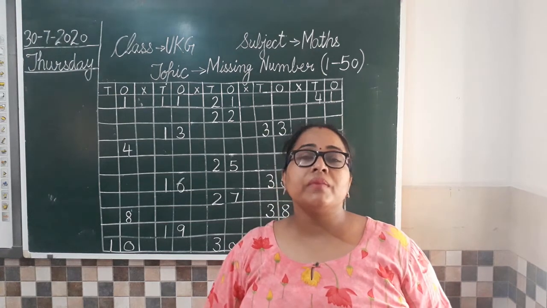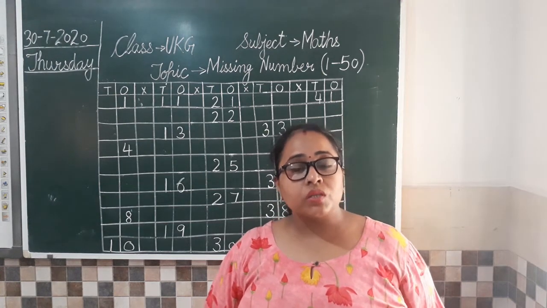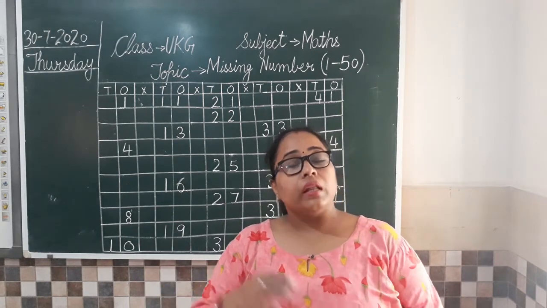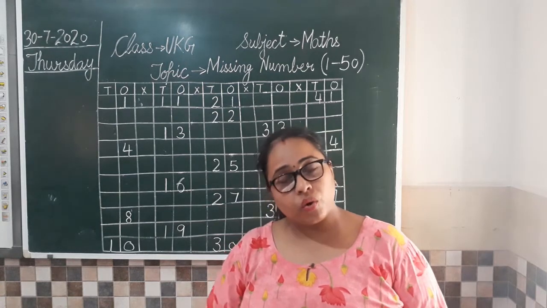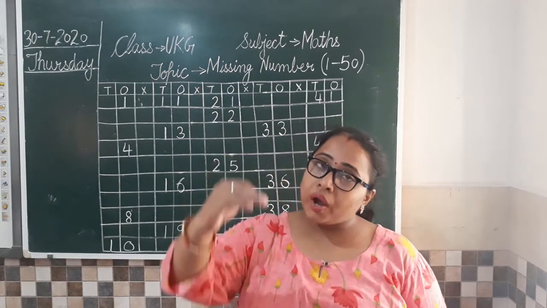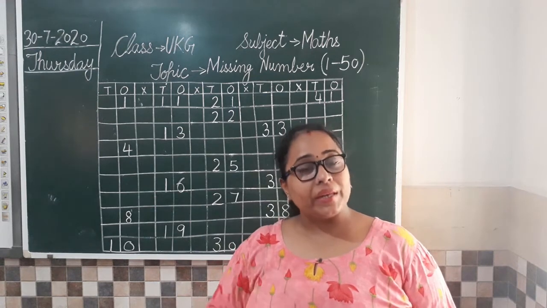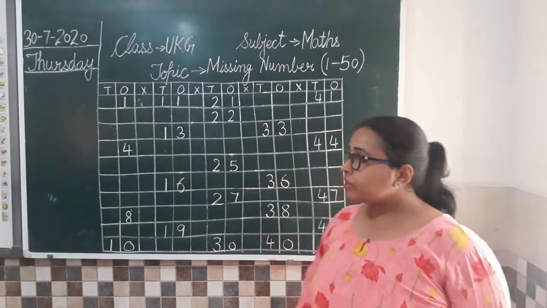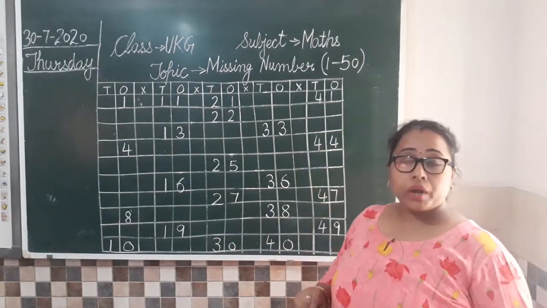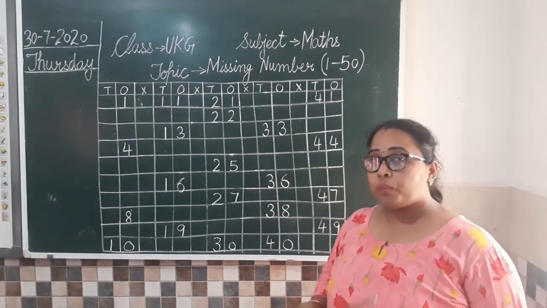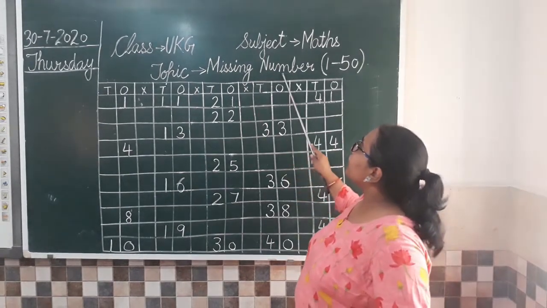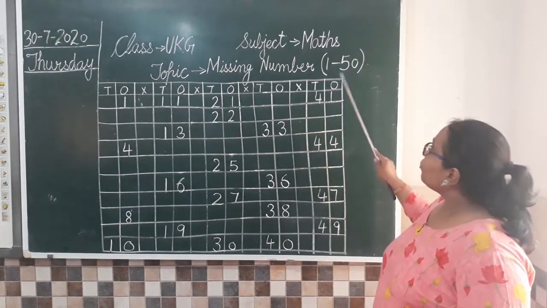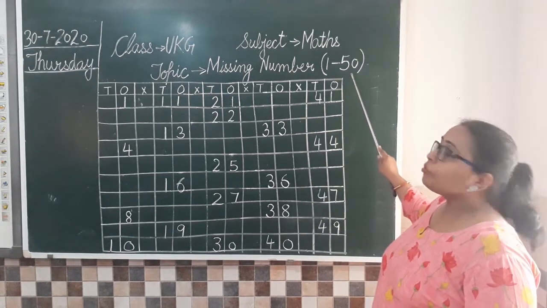Ma'am told you, missing number means the numbers which we have skipped. We are writing and we skipped some numbers. While writing, some numbers got missed by us, and we have to write those numbers to complete the series. Clear? So today we are going to do this in our book, and the topic is missing numbers. We are going to complete this given series from number 1 to 50.